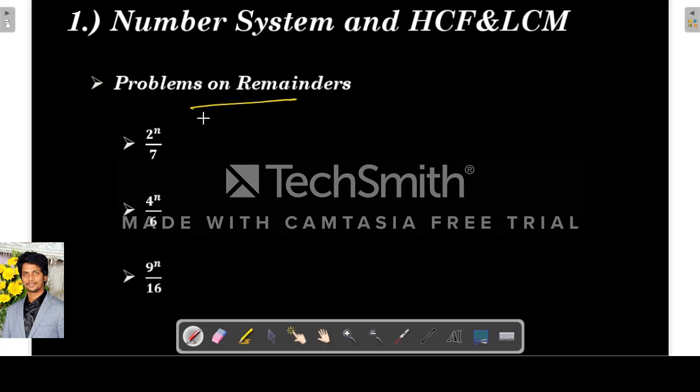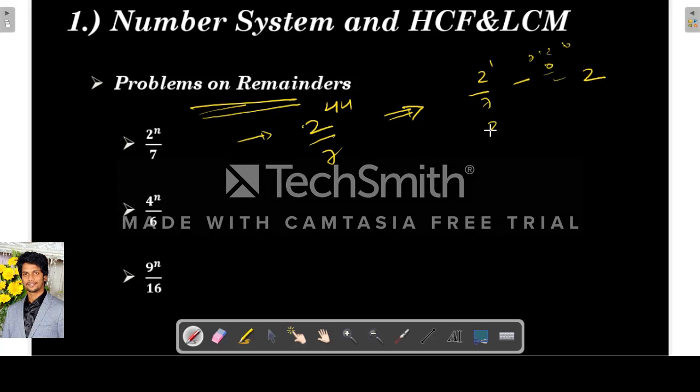So these are a few problems on remainders which involve some different concepts. I'll touch on these briefly. They can ask what is the remainder when 2 power 44 is divided by 7. For this we can go with a pattern method. When 2 power 1 is divided by 7, what is the remainder? 2 power 1 is 2, so the remainder is 2 only.